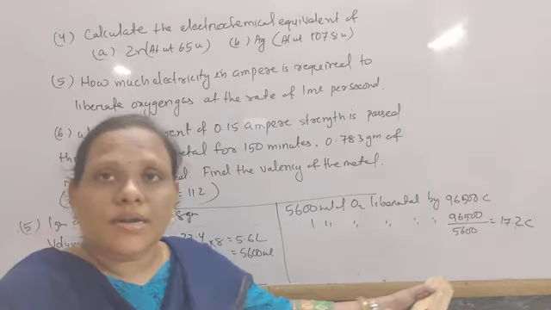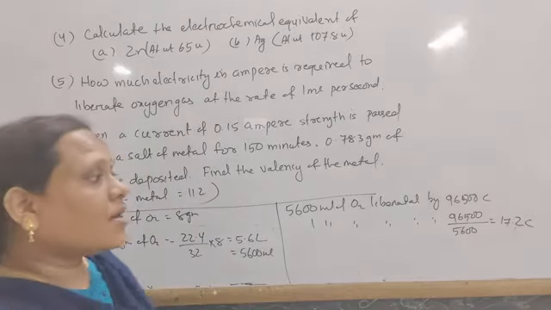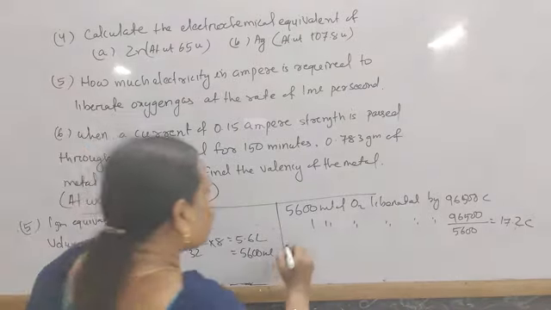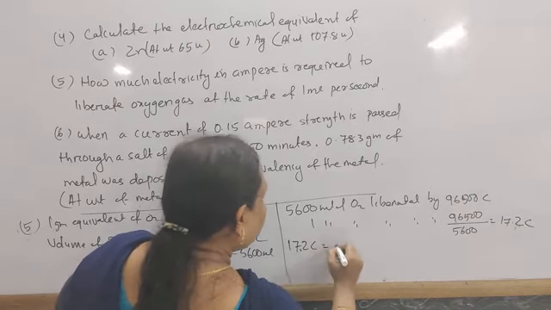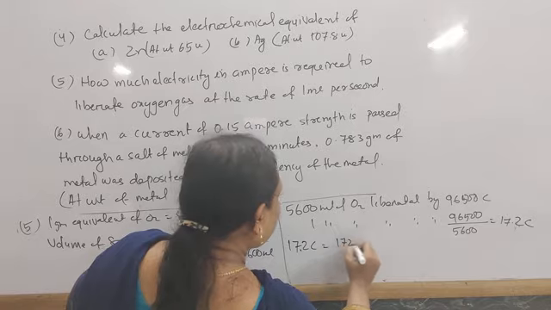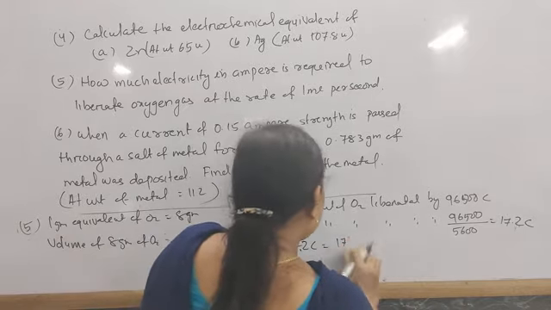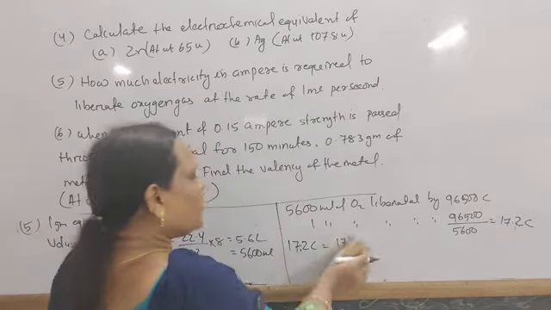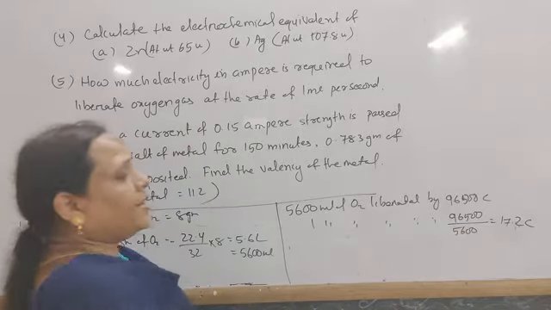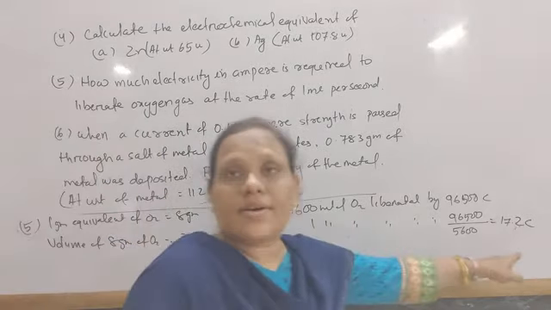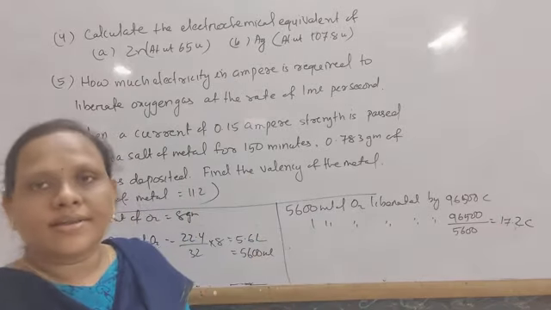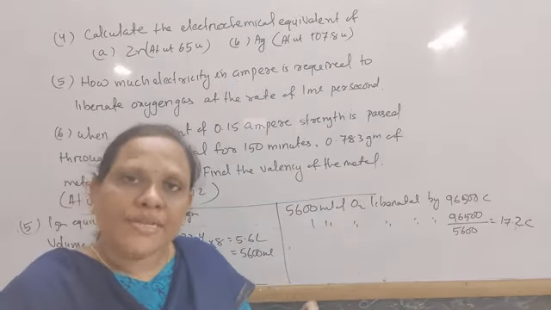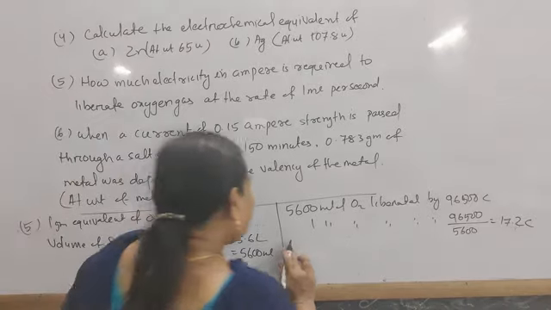So this is equal to 17.2 coulomb, which means 17.2 current. So you know the charge in coulomb is equal to current in ampere and time in second. That means what is the amount of current?